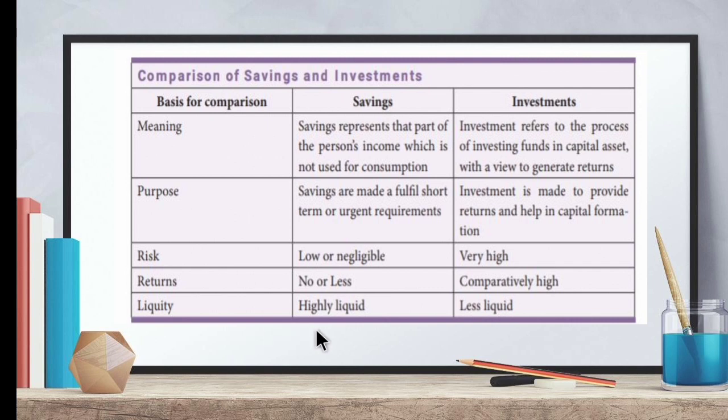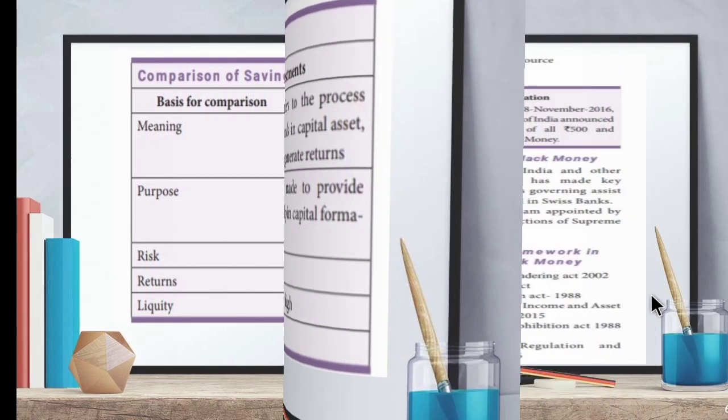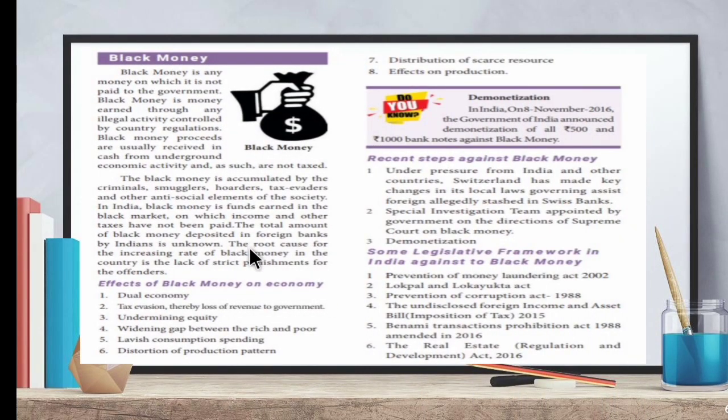Then liquidity. Savings is highly liquid. That means we can get the cash when it is necessary. But investment is less liquid because it requires time. So next we have seen about black money, the effects of black money, and what are the acts passed by the government against black money.